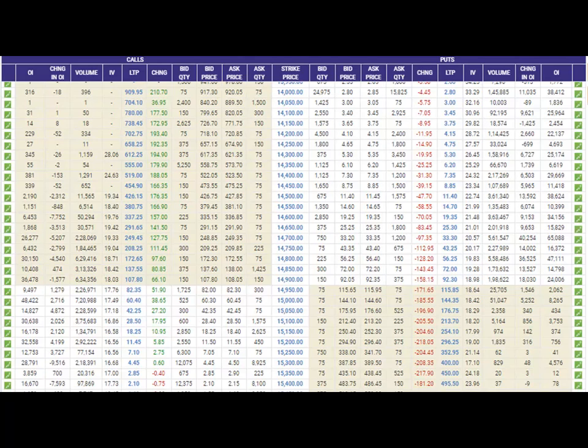But if we see the put option, then we can see that in the same line of the 15,000 strike price, the buyers of the put options are very, very few as compared to the call option. It means Nifty is going to touch 15,000 very soon, because in the option contracts, call options are more as compared to put options, and people are seeing a bullish trend as compared to a bearish trend in the market.